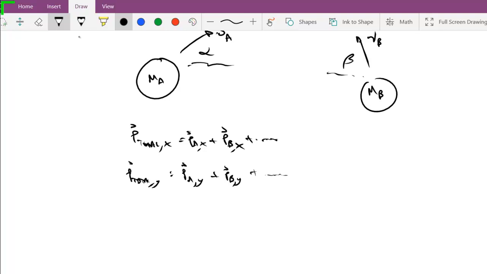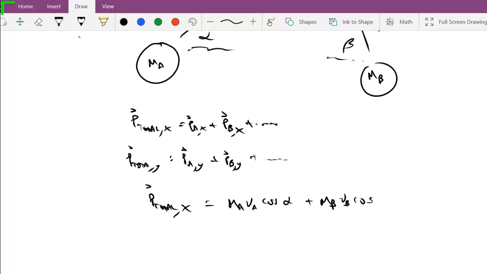So we would see here that the total momentum of the system in the x direction would be equal to MA VA cosine alpha plus MB VB cosine of, really we have to say here, 180 minus beta, or we can use reference angles and make this a negative instead. So minus MB VB cosine beta.